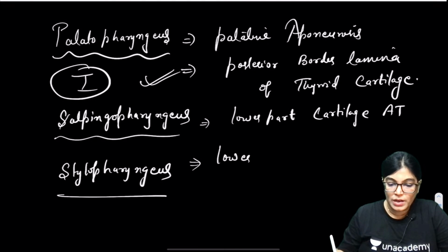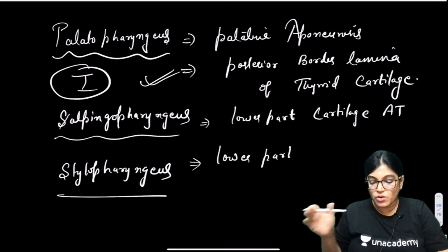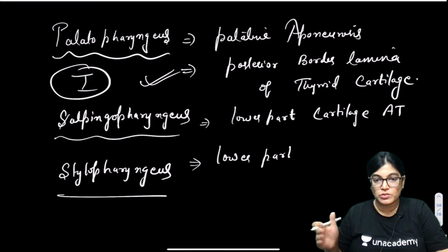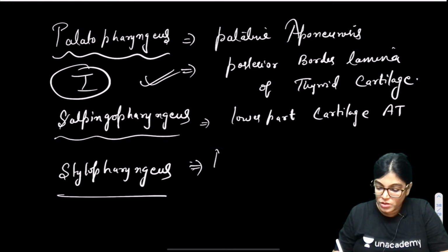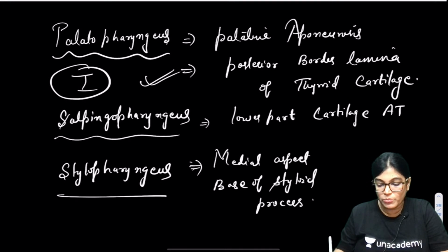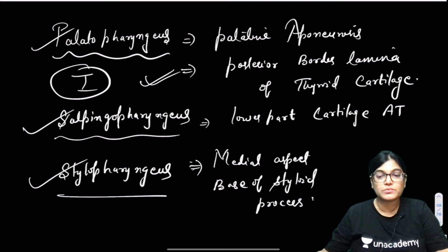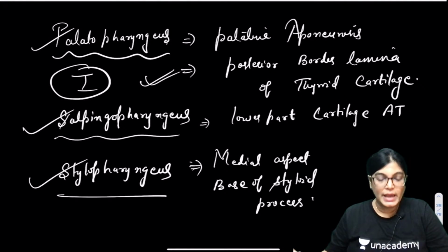Stylopharyngeus originates from the styloid process. By the name only it is clear. It originates from the medial aspect of the base of the styloid process. You all know the styloid process is of the temporal bone. The insertion of these three muscles together is into the posterior border of the lamina of the thyroid cartilage. All these muscles help in deglutition of food. So, in short, we have finished the whole of the muscles.